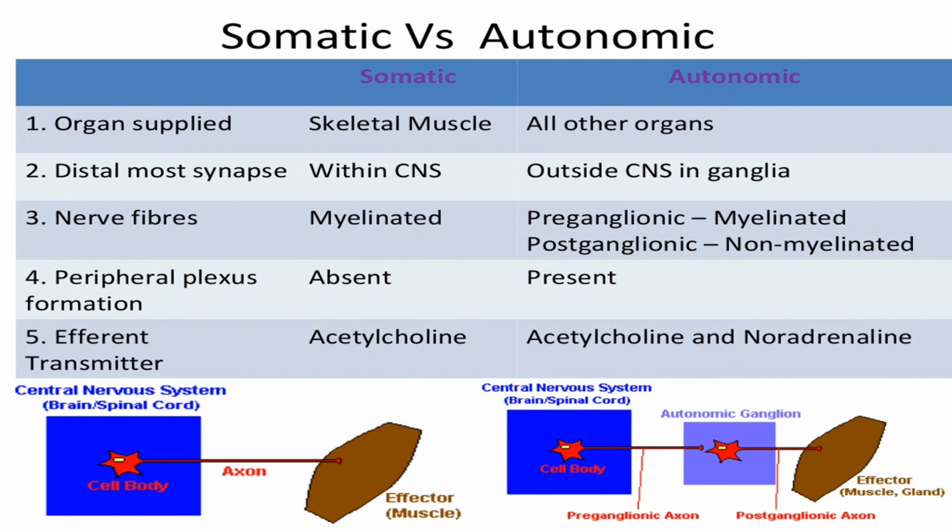So noradrenaline and adrenaline, these are catecholamines, meaning they are naturally produced by our body. They are synonymous with each other, noradrenaline and norepinephrine. This neurotransmitter is very abundant in our sympathetic nervous system.